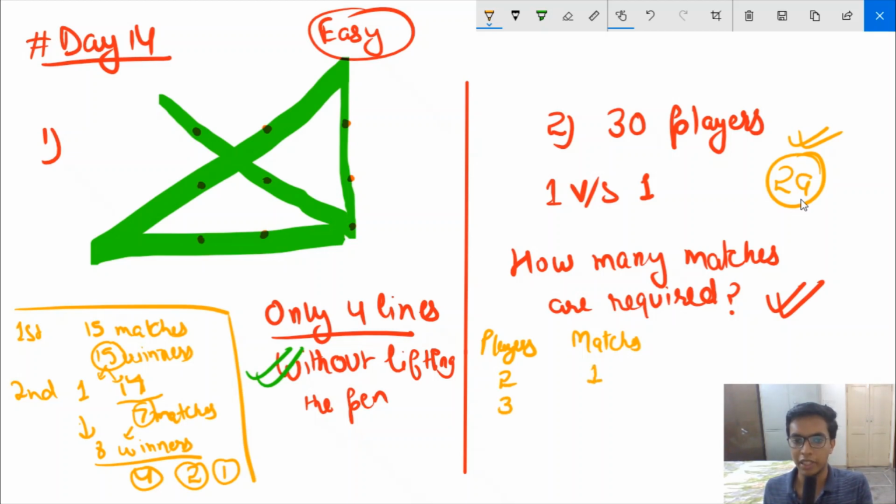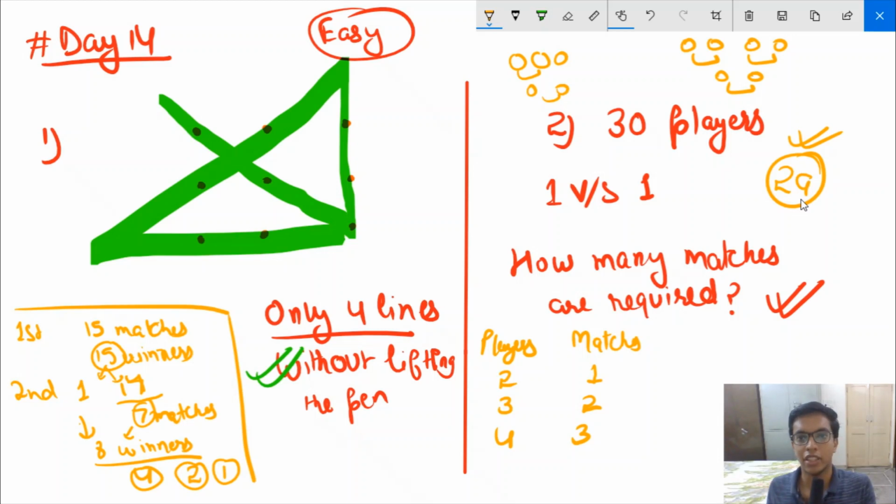If there are 3 players, first these two will compete, then the winner will compete with this guy to determine the final winner. So 3 require 2 matches. 4 require what? If there are 4 players, 1 match, 2 matches, then the winners, and 1 more match. So 4 requires 3.